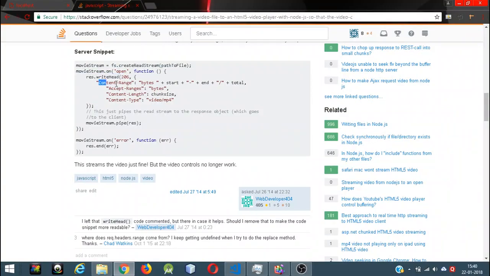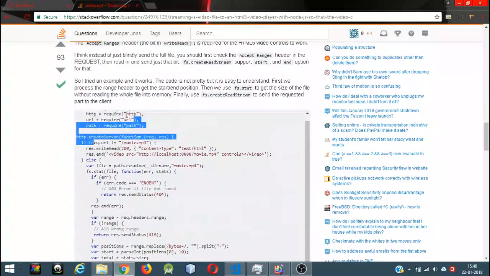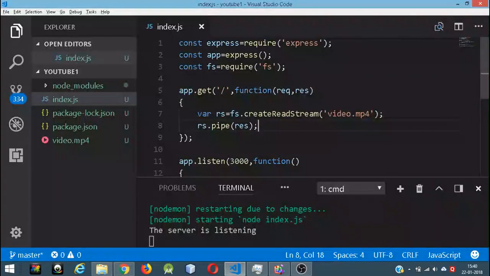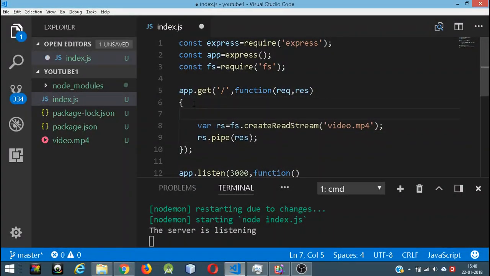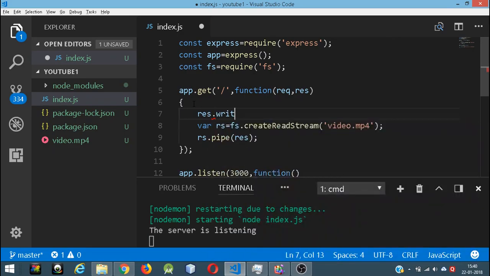res.writeHead. Yeah, this will also do actually. Let's see. Yes, res.writeHead content type, this. So we need something like this, right? Let's copy this. Actually, it's better if you write it because it's going to be good for you also. So res dot writeHead, and we're going to give a response code 200.